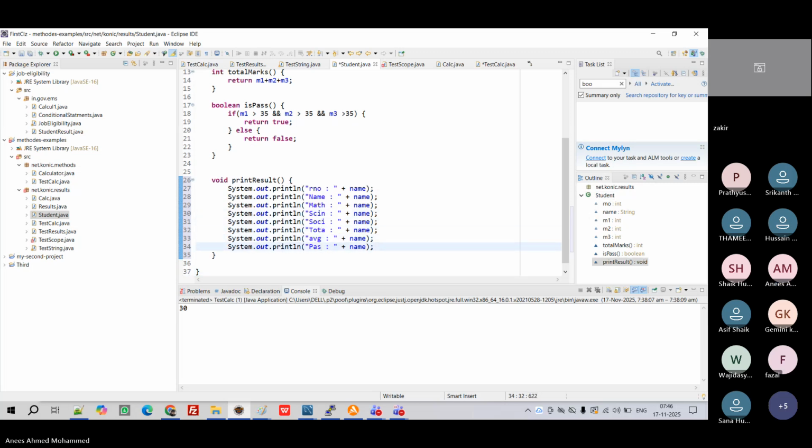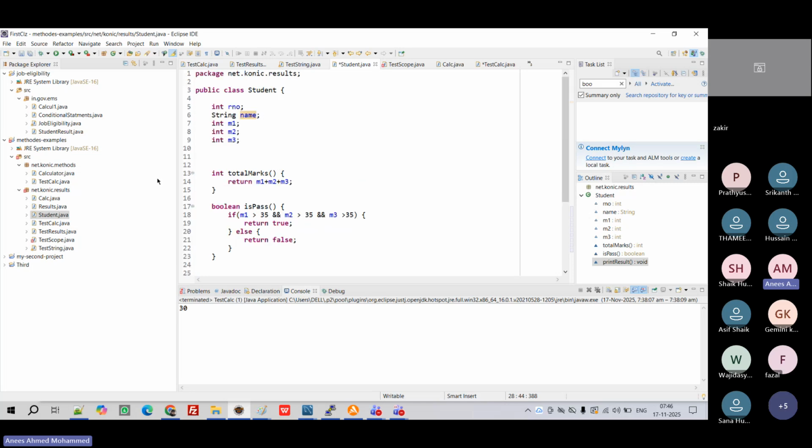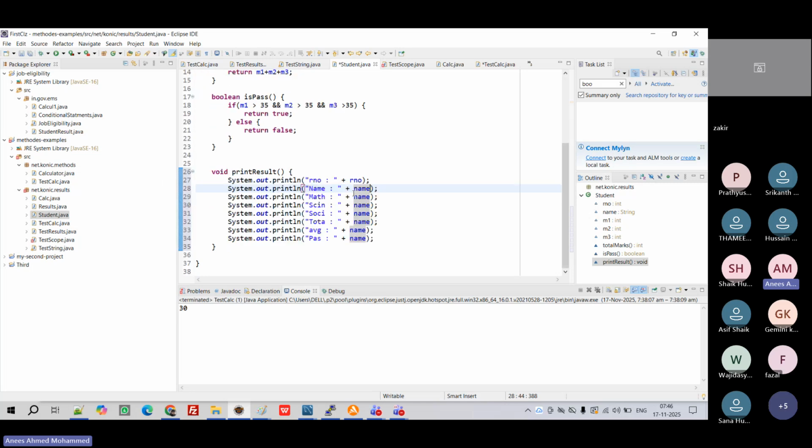Average, right? Here I now need to change the values. Here, roll number. Why am I writing directly without changing it? Because it's global scope, right? It's a member variable. So directly I can write the name here, M1. Here I can write M2. Here I can write M3.